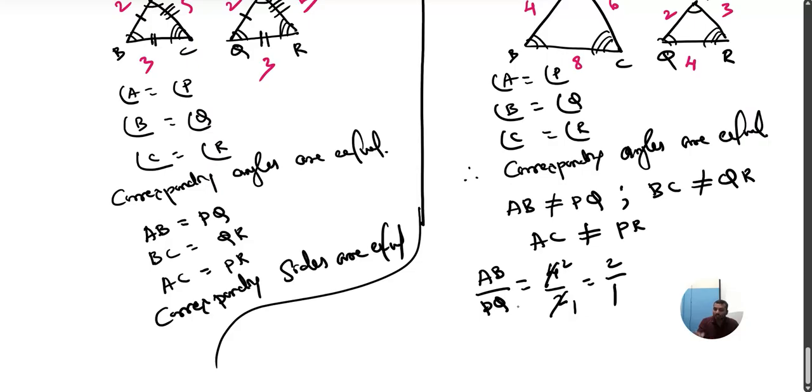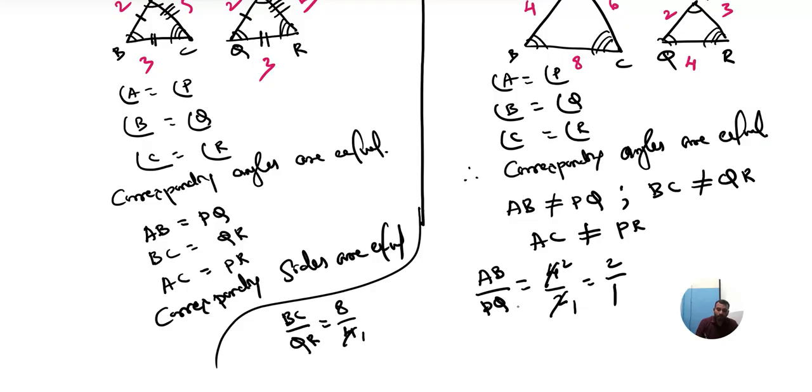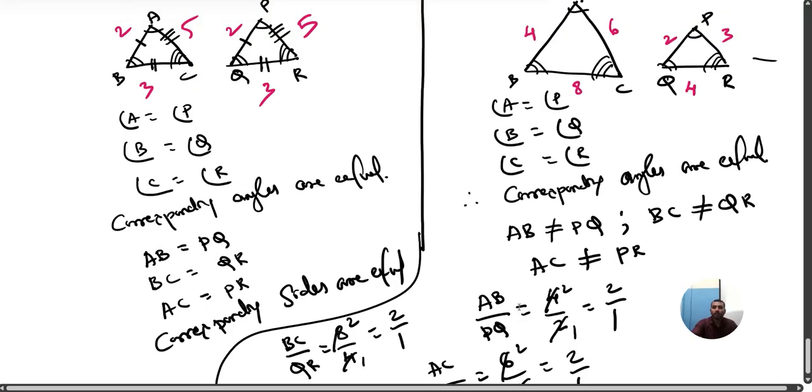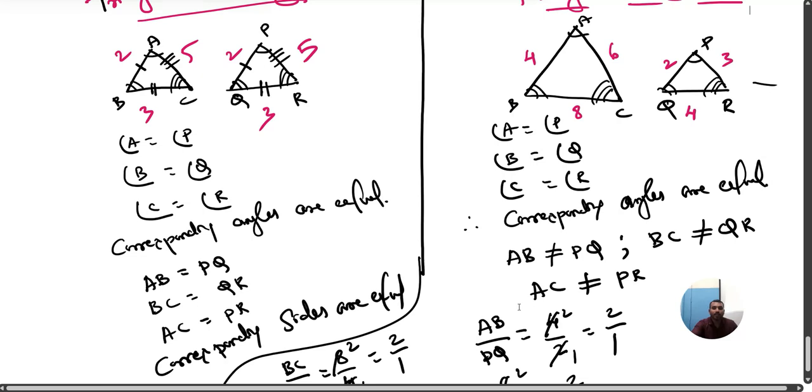And similarly, next shall we take BC? If you take BC here, we should take QR. Can you take the ratio? BC by QR. BC is 8, QR is 4. 4 ones are 4, 4 twos are 8. The answer is 2 by 1. Now shall we take AC? Yes, shall we take PR? How much is AC? AC is 6, PR is 3. 3 ones are 3, 3 twos are 6. Answer is 2 by 1. Can you see this?